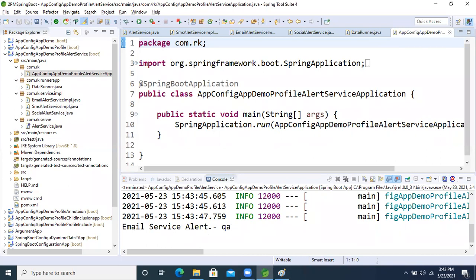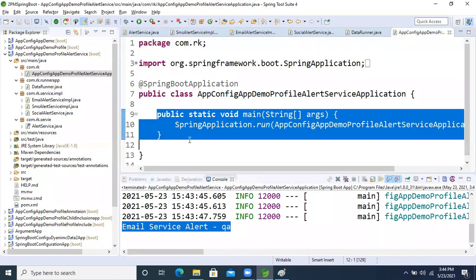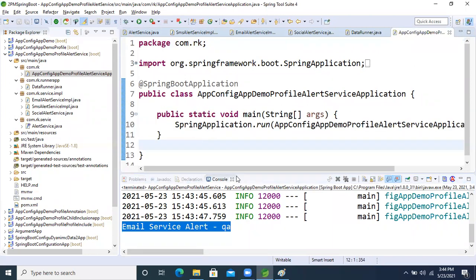See this, guys, it's coming from the QA environment. Based on whichever profile we activate, that class logic executes.